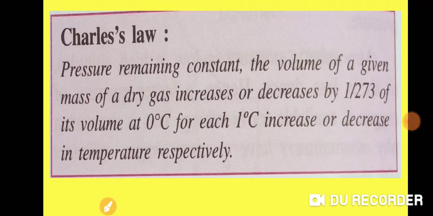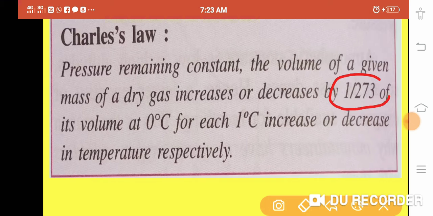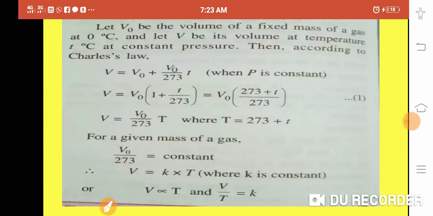Now, on that basis, what is the Charles law? Pressure remaining constant, the volume of a given mass of a dry gas increases or decreases by 1 by 273 of the volume at 0 degree Celsius for each 1 degree increase or decrease in the temperature. Means whatever the volume of the gas is at 0 degree Celsius, you will get an increment of 1 by 273 part of that volume.